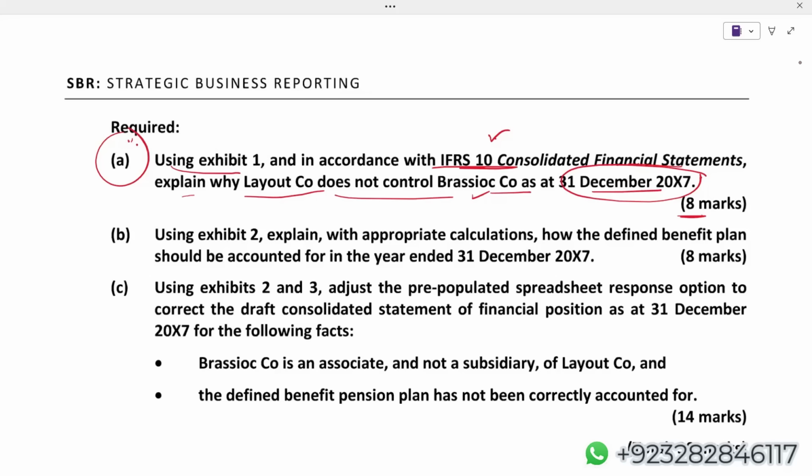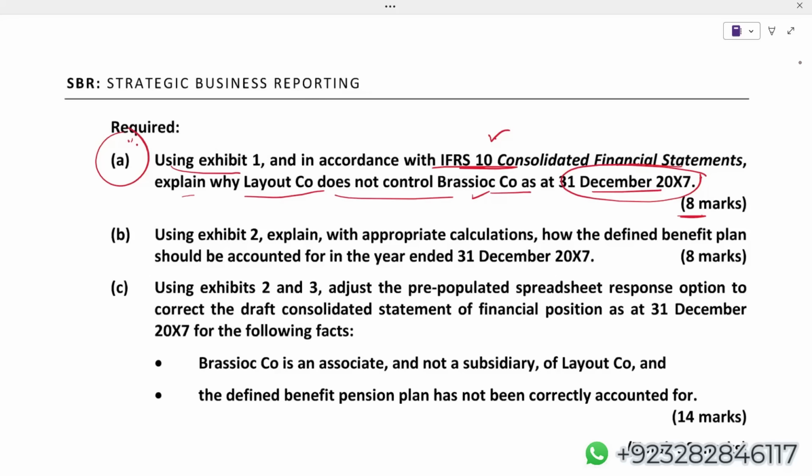Normally, if you have, for example, more than 50% holding, we assume you have got control, but it is not necessary that in order to get control you always have more than 50% holding. So number one is power over the investee.